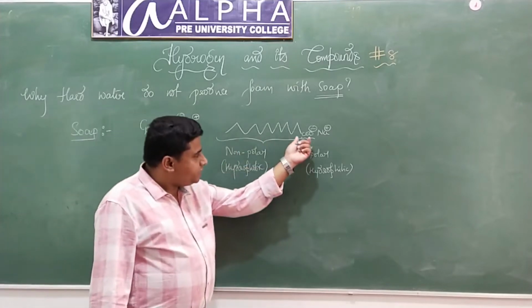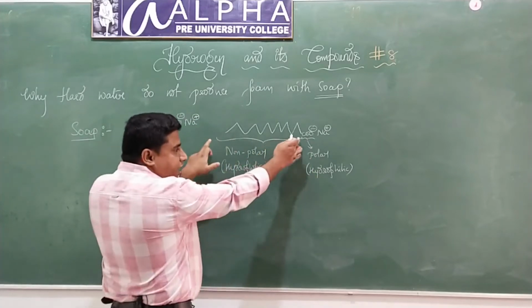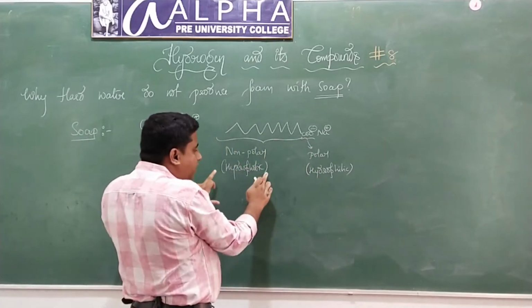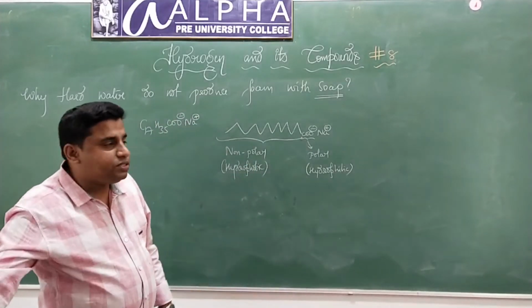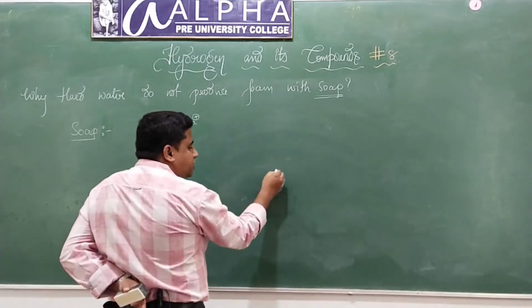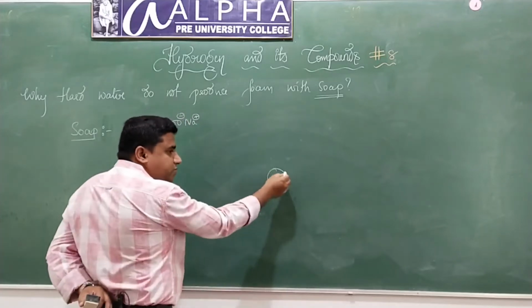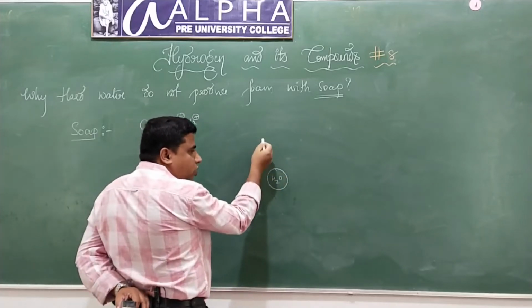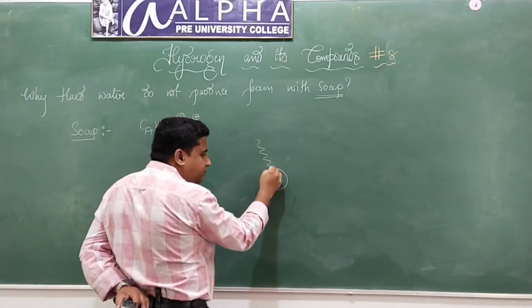So this region is called the polar part and it will be hydrophilic in nature. This hydrocarbon part is non-polar and it is hydrophobic in nature. Now when soap comes in contact with water, look at what is going to happen. See, if this is the water molecule, now when soap comes in contact with the water molecule, the polar part will be attracted towards water, isn't it?